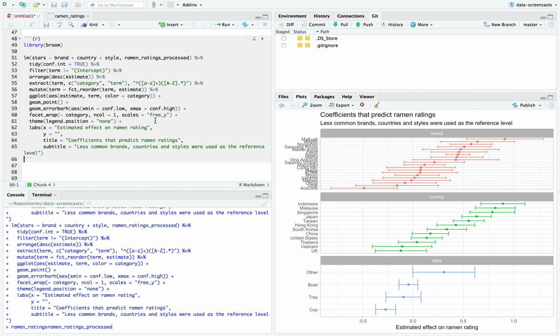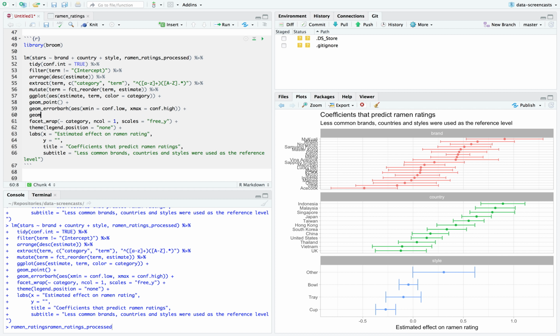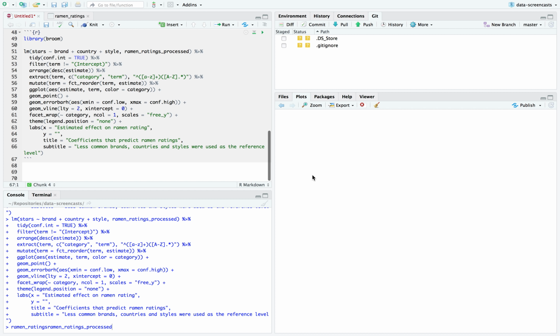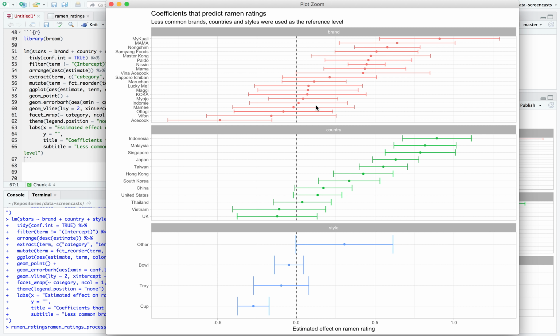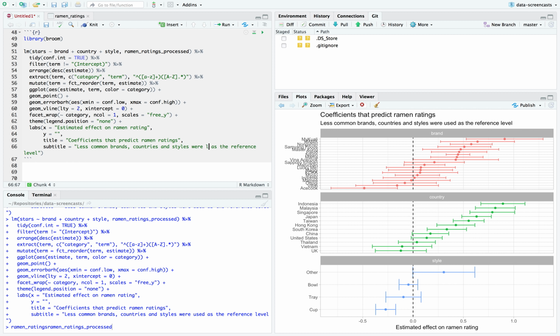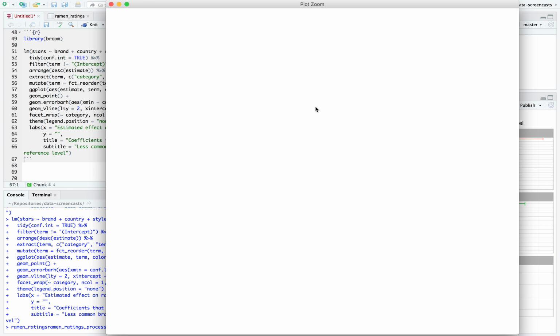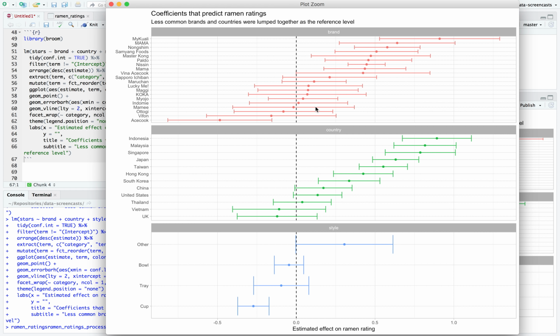Brand, country, style. Often on a graph like this, I'll throw in a geom_vline with lty equals 2, xintercept equals 0. Zero has a very important meaning here: anything that overlaps 0 doesn't have a statistically significant effect. So Ace Cook is a bad brand relative to the general market. Koali were lumped together. I'm going to say brands and countries. There we go. Now I've created a coefficient plot.